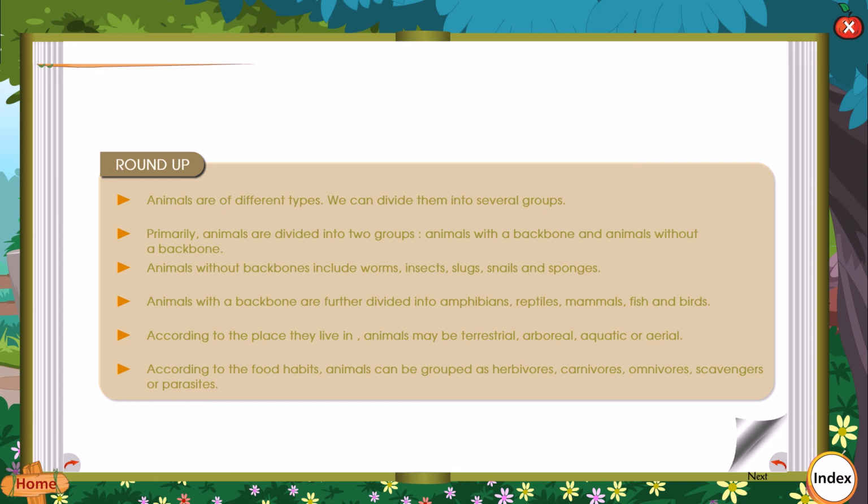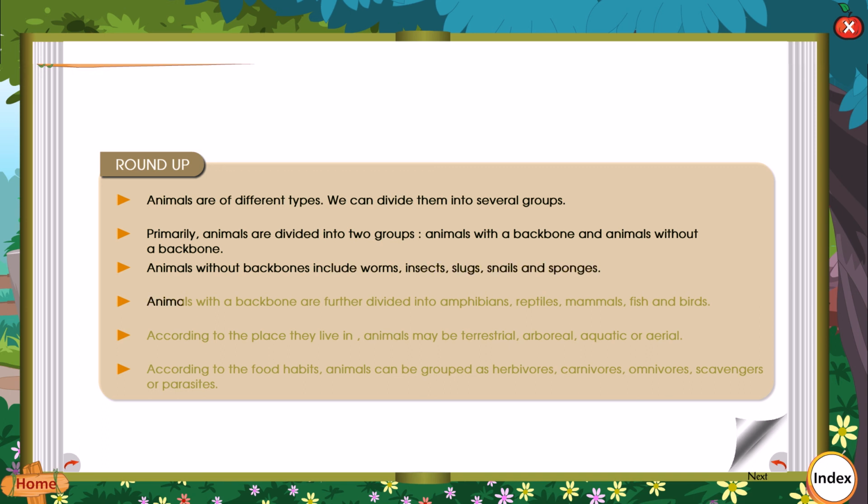Roundup. Animals are of different types. We can divide them into several groups. Primarily, animals are divided into two groups: animals with a backbone and animals without a backbone. Animals without backbones include worms, insects, slugs, snails, and sponges. Animals with a backbone are further divided into amphibians, reptiles, mammals, fish, and birds.